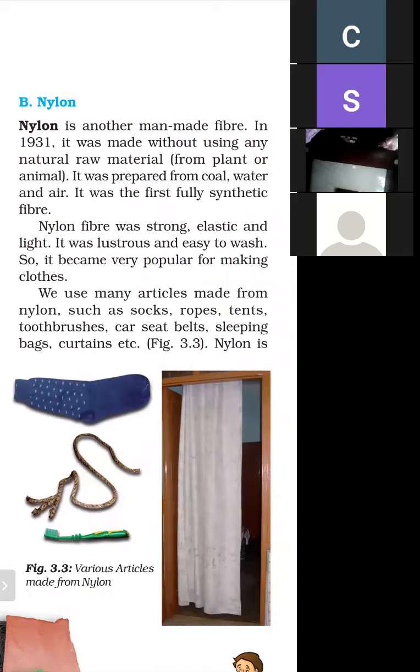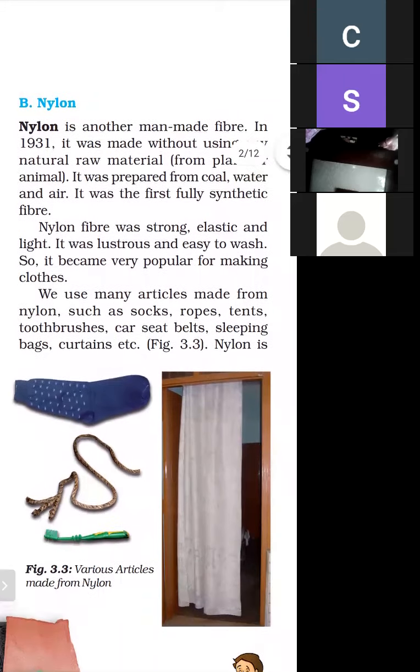So two questions arise. When nylon was prepared, was any raw material of plant or animal used? No. When nylon was prepared, no plant or animal material was used. And how is it prepared? It is prepared from coal, water, and air. It was the first fully synthetic fiber.